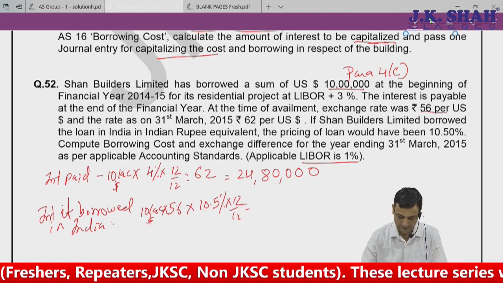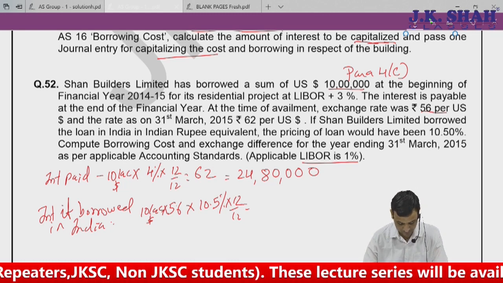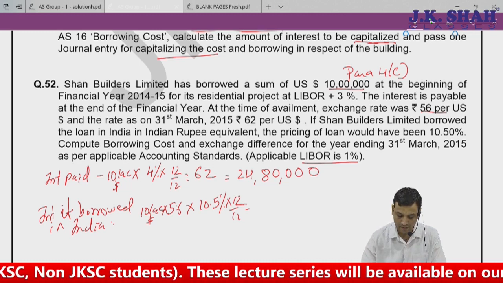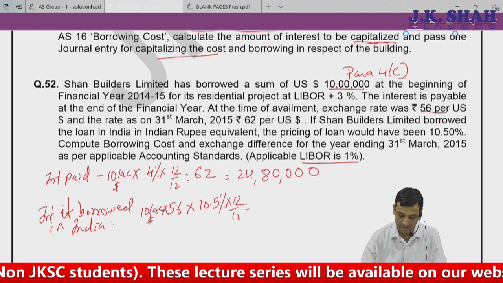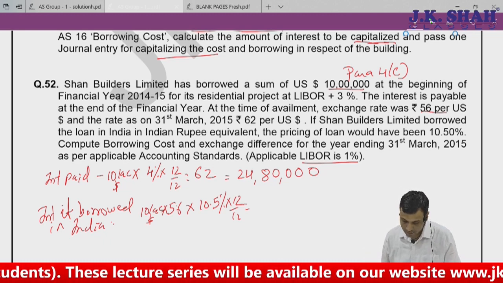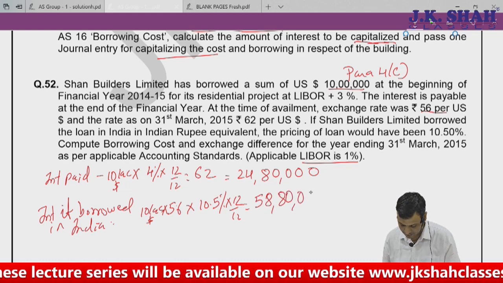I would have borrowed at 56 only, so 10 lakh dollar into 56 multiplied by 10.5%. So I would have ended up paying 58 lakh 80,000.